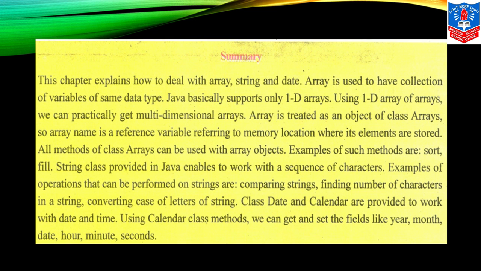An array is treated as an object of class Arrays. So the array name is a reference variable referencing the memory location where its elements are stored. All methods of class Arrays can be used with array objects. Examples of such methods are sort and fill. We have seen this in this video, children.